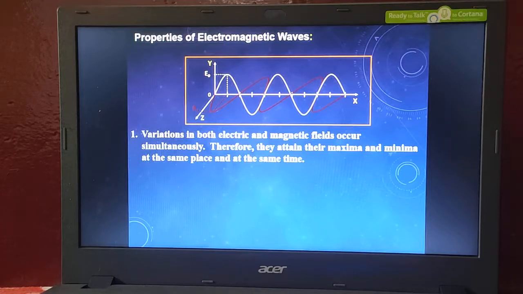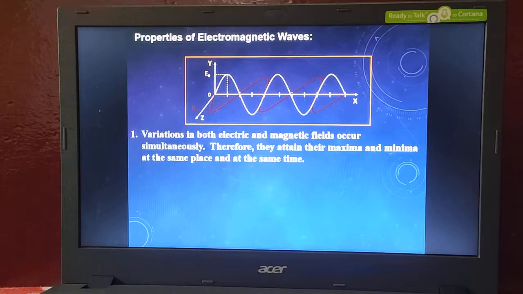Here what he is saying is that electric field lines and magnetic field lines are attained at the same time. The maximum value of electric field and the maximum value of magnetic field are attained at the same time, and once again it comes to the zero position of the x-axis. The time it is taking is 0. That means both electric and magnetic fields are attained at the same time.